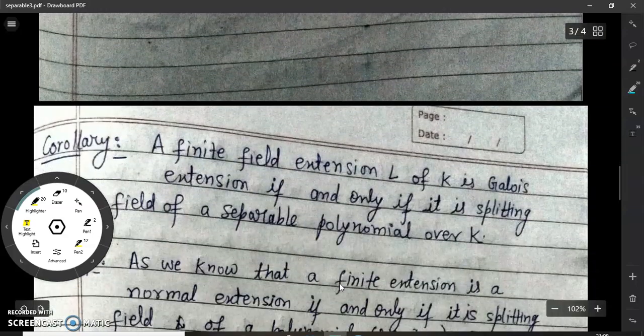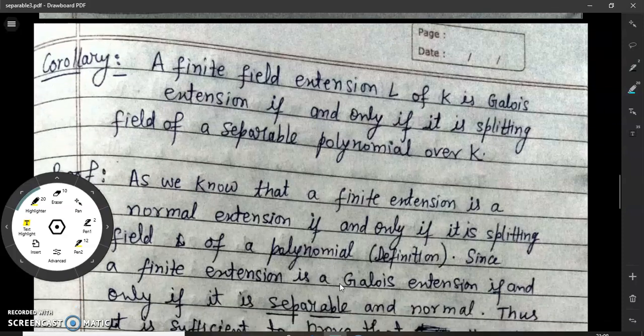Now we come to the next result. This result is also a very important result of Galois theory. A finite field extension L of K is a Galois extension if and only if it is the splitting field of a separable polynomial over K.